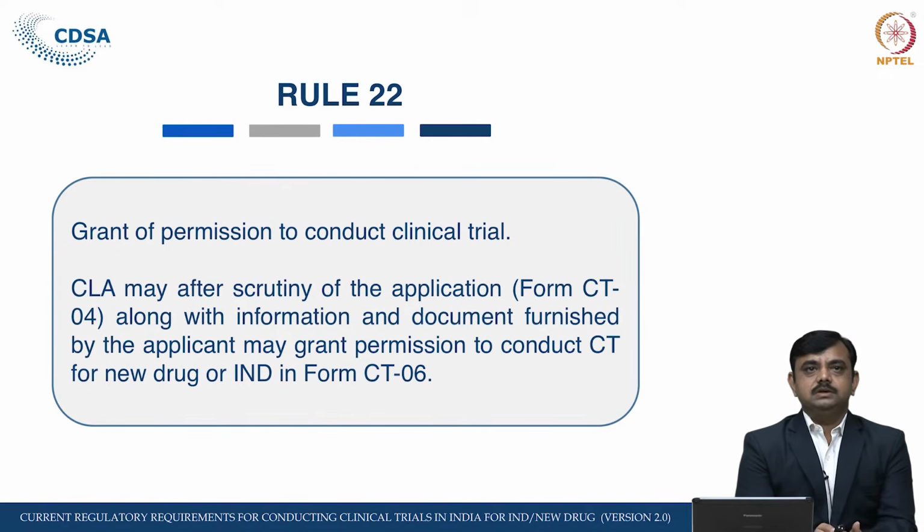Rule 22 is about the grant of permission to conduct a clinical trial. Under this rule, the central licensing authority grants permission for the conduct of clinical trial.